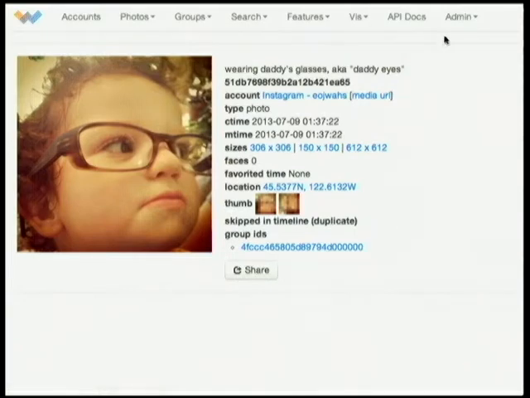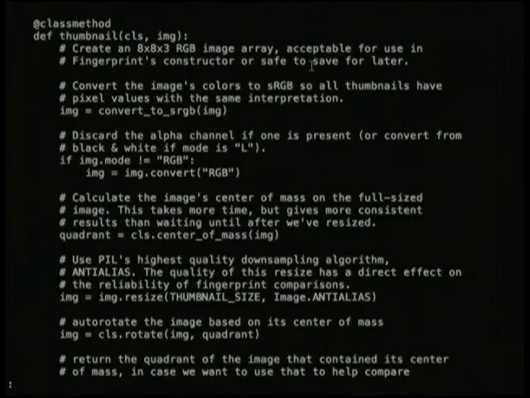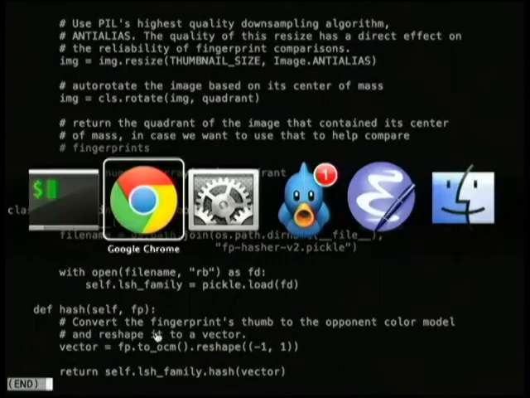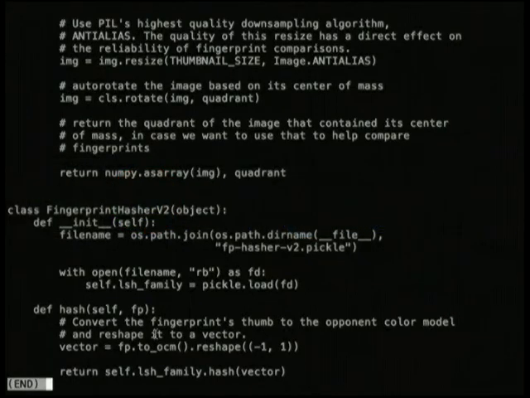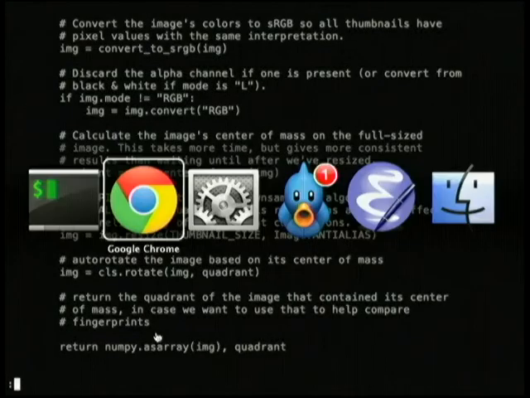I'm actually going to show you the code that we do this with, in the hope that you can see what the code looks like. Okay. We take an image from PIL, so we just load the image into PIL. We convert it to sRGB. We drop the alpha channel. We configure the size, the mass. We shrink it down to 8 by 8, and then we rotate it to the right rotation. Okay, yada, yada, yada. I don't have that much time, but I just wanted to show you. This is pretty simple, pretty clean code, and it does some pretty powerful stuff.